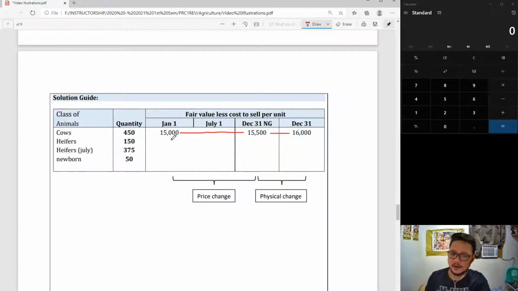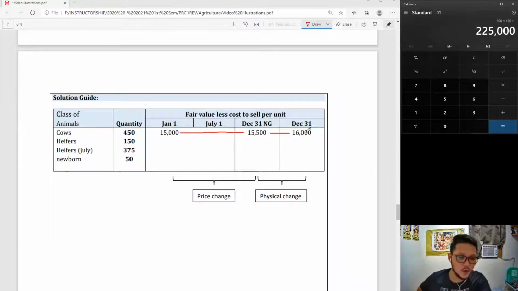So, if I would do some calculations, it would look like this. For cows, 450 cows, 15,000 minus 15,500, an increase of 500. I no longer need to compute the 15,000 because we know the increase. Multiplied by the quantity of 450, that would be the price change for the cows.